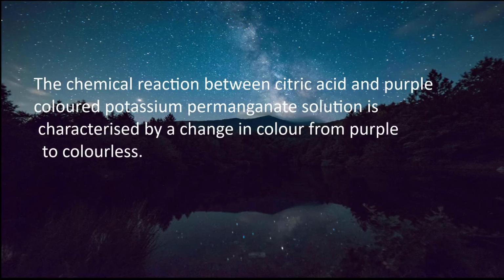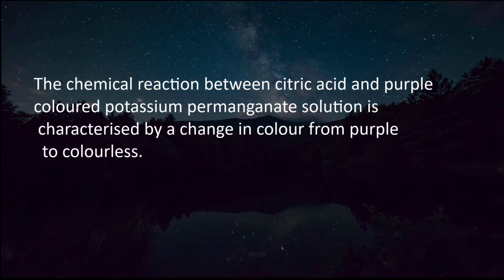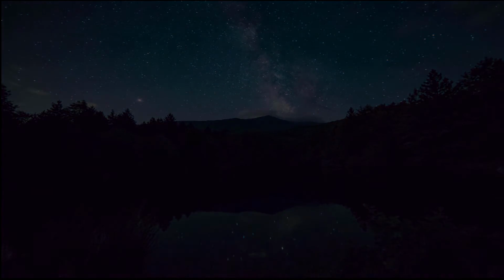Another example is the chemical reaction between citric acid and purple colored permanganate solution. In this reaction, you can surely observe a change in color from purple to colorless. So, a change in color means that a chemical reaction has taken place. Yes, a change in color is a sure indicator of a chemical reaction. We can classify it as a characteristic of a chemical reaction. So now let's move on to the third characteristic of a chemical reaction.